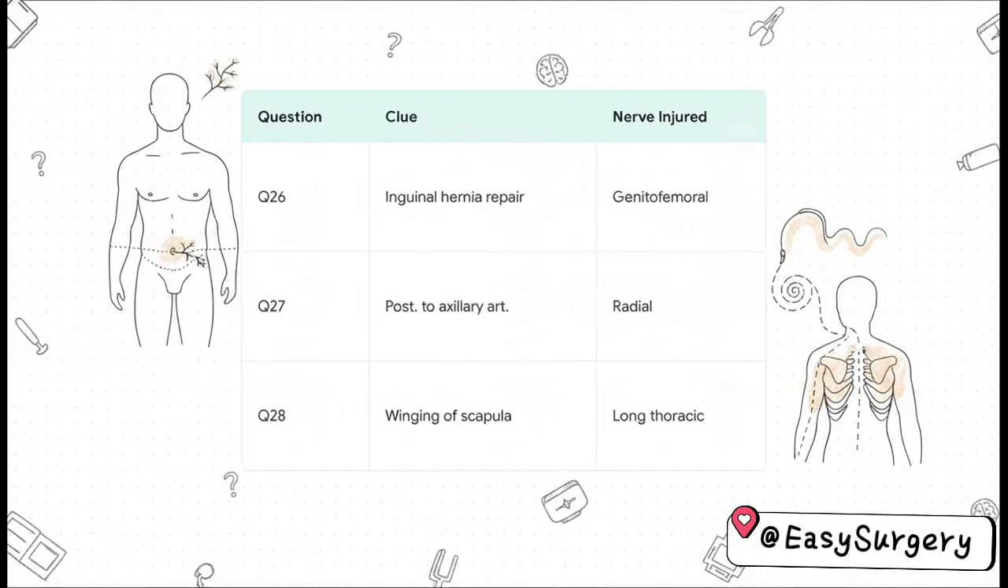Let's rapidly map out 3 specific nerve injury questions side by side here. For question 26, a patient develops loss of sensation over the root of the penis and upper lateral scrotum right after an inguinal hernia repair. That injured nerve? The genitofemoral nerve. Next up, question 27. Which nerve lies posterior to the axillary artery before entering the spiral groove? That is definitively the radial nerve. And finally, question 28. Injury to the long thoracic nerve causes what classic sign? Winging of the scapula, for sure. Mapping anatomy directly to these clinical signs is exactly how you ace these exams.